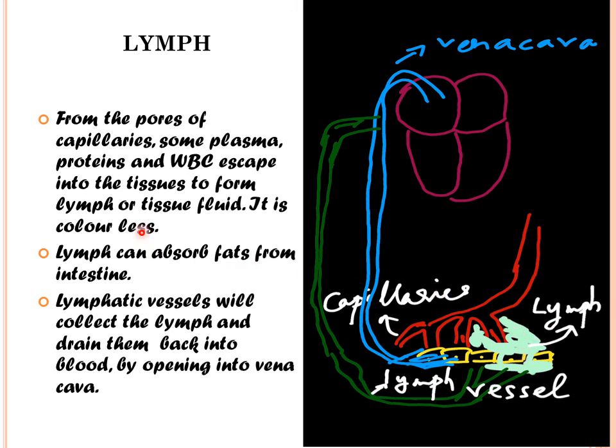Lymph is colorless. Lymph can absorb fats from the intestine. Fats are difficult to get inside the blood directly, so lymph will help in absorption of fats. The lymphatic vessels will collect this lymph and drain it back into the blood by opening into the vena cava. So that is how fats will return back to the blood. Another function is that lymph has WBC, so they can also fight against disease causing germs.